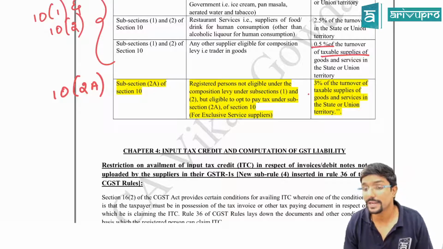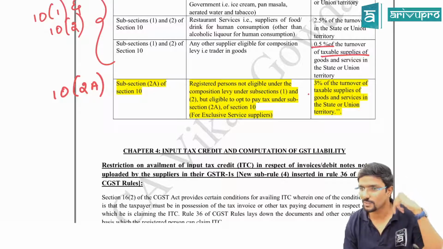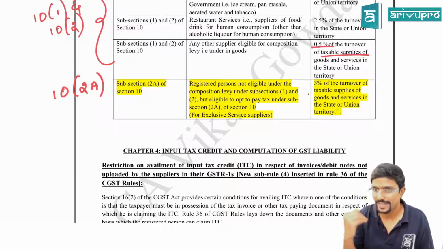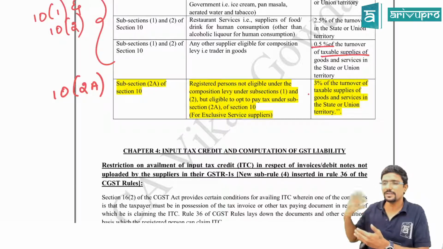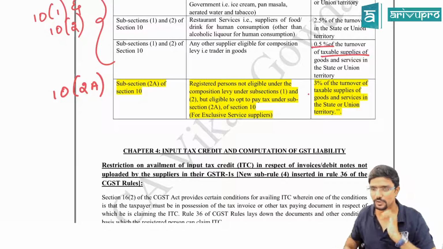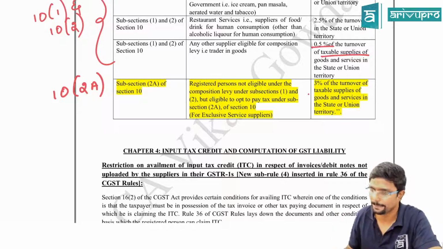Registered person not eligible under the composition levy under sections 1 and 2, that is subsection 1 and 2, but eligible to opt to pay tax under subsection 2A of section 10. In brackets I have written: for exclusive service suppliers. That means I am providing one service for which my normal composition scheme is not applicable, so I can go under 10(2)(a).